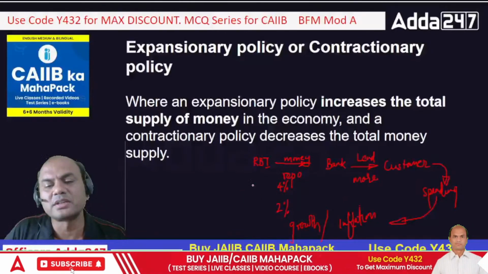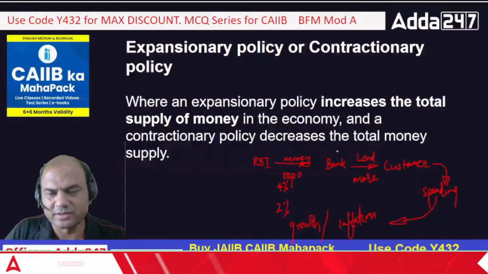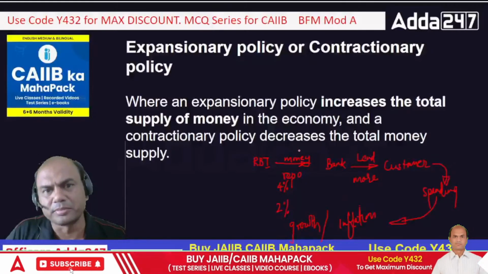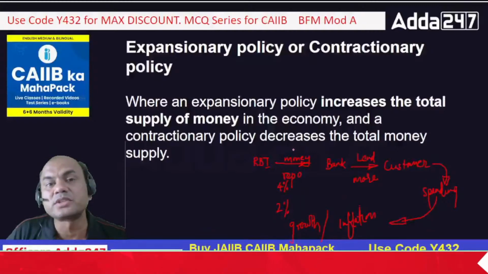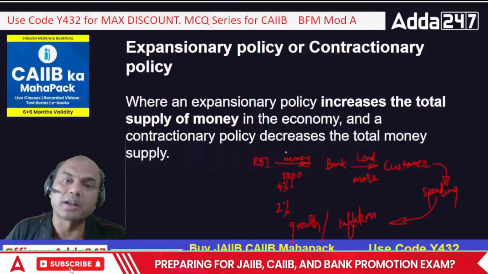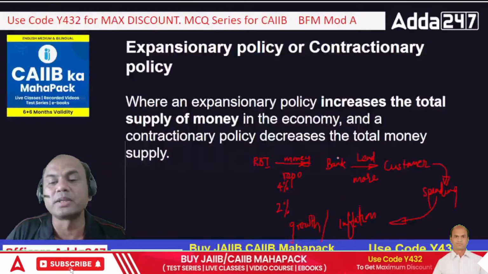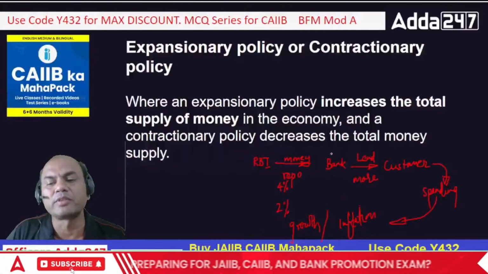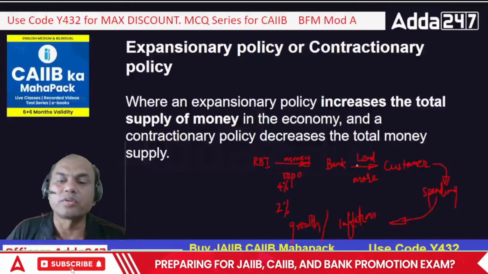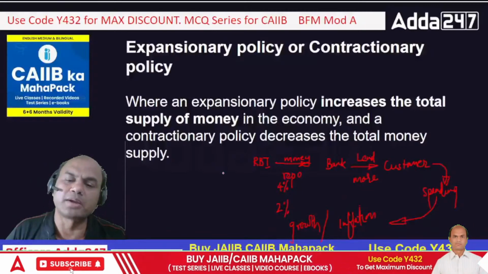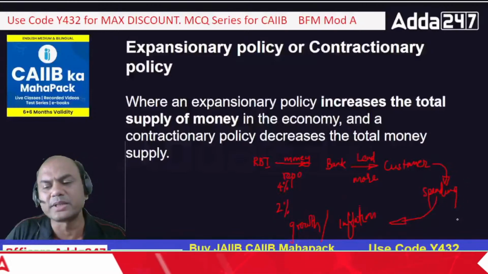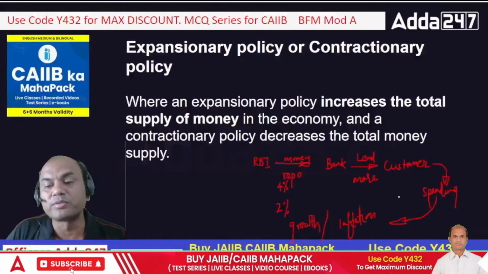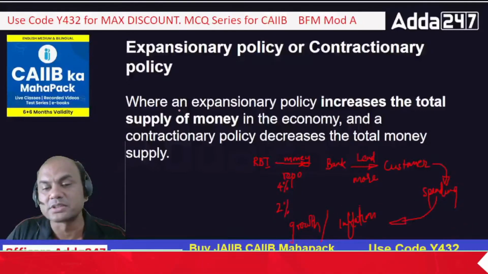So how does the loaning system work? Here RBI prints the money and gives money to the banks, right? So RBI not only prints money. Remember, printing money is not the main job. Creating credit in the society is the main job. Printing money is a supplementary part. Always remember. So RBI will give money to the banks via repo. Once the bank gets this money, the bank will lend further to the customer, isn't it? This process is known as the lending process. Basically, RBI lends to the bank, the bank lends to the customer, and then the customer spends. Because of this customer spending, there is growth in inflation. If there is growth in inflation, that's called the expansionary policy.